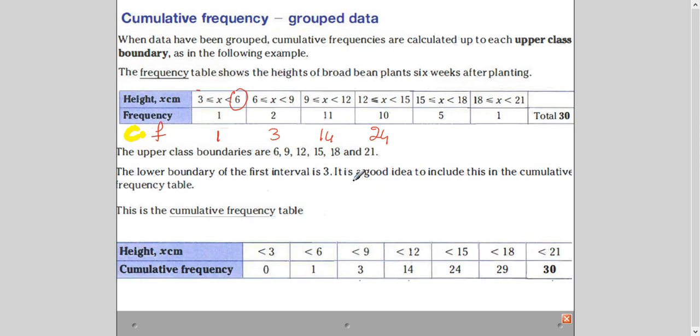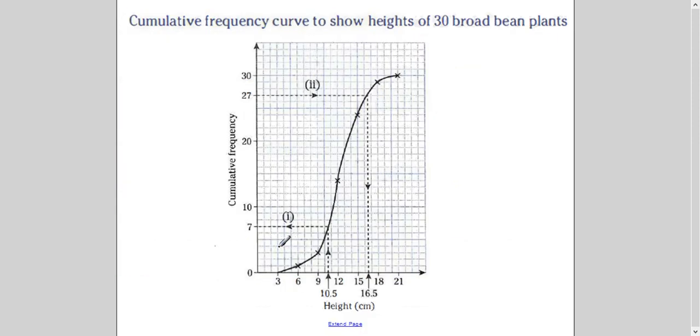Because whenever you plot cumulative frequency curve, you plot it on the upper boundary, right? So here is the graph. You can see that 3 is 0 and 6 you can see is on 1 and so on. Forget about the dotted lines, we will discuss it. But I'm talking about how you draw it. Now, the shape of the graph at times is like this also.